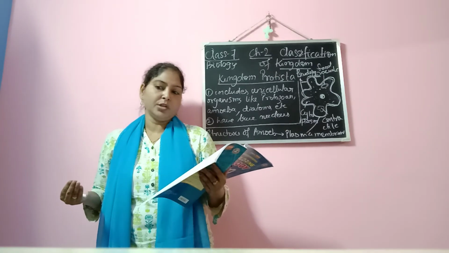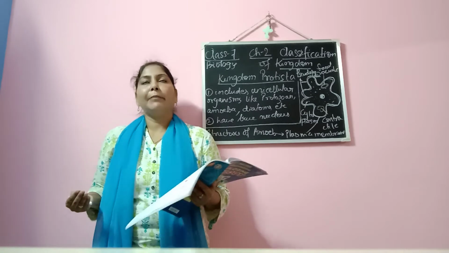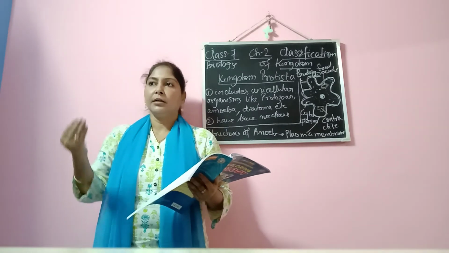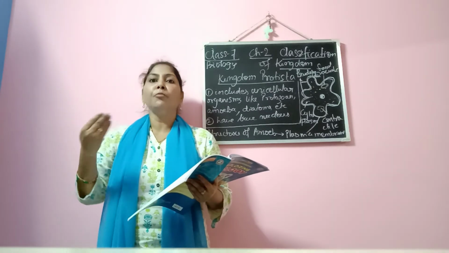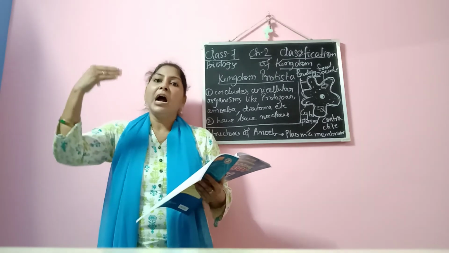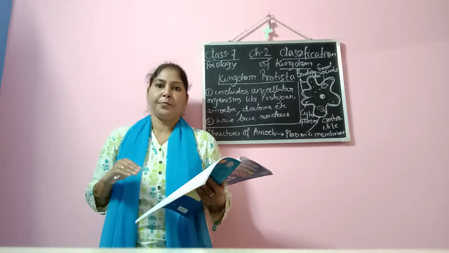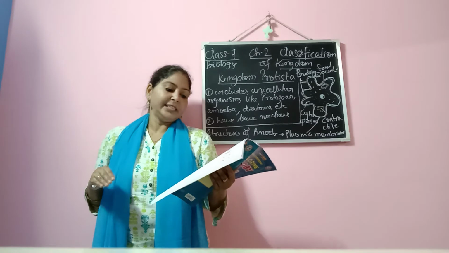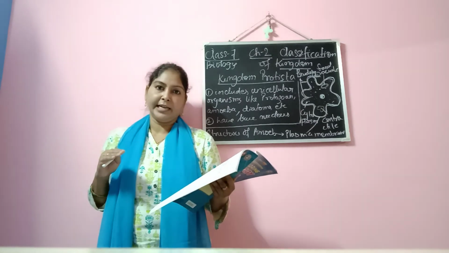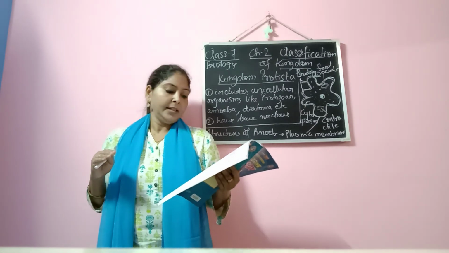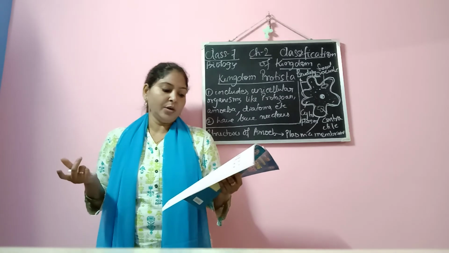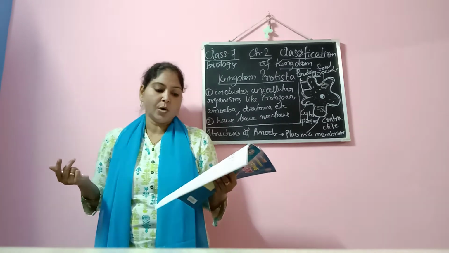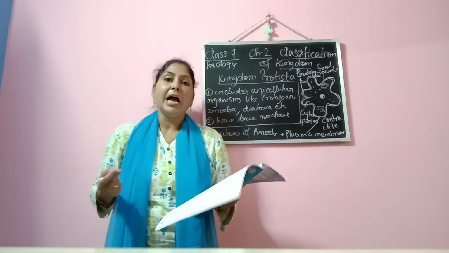Now what is diffusion? Diffusion is the movement of concentration from a higher region to a lower region. Now excess water gets stored in the contractile vacuole. Then this expands the vacuole. It then releases the excess water into the surrounding medium and shrinks.